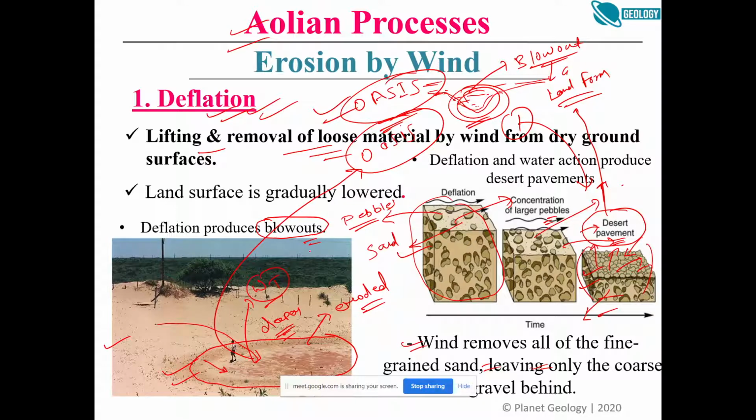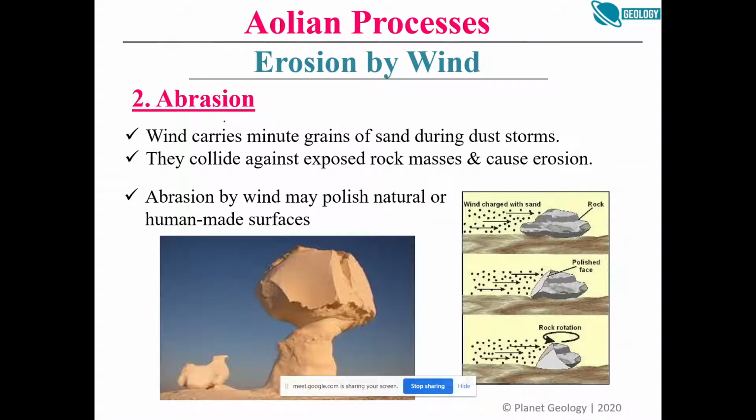So you should remember this deflation. What is deflation and what kind of landforms could it create? It could create this desert pavement. You can draw this diagram and you can draw this blowout, right? The simple diagram. Then the second process is abrasion, right?